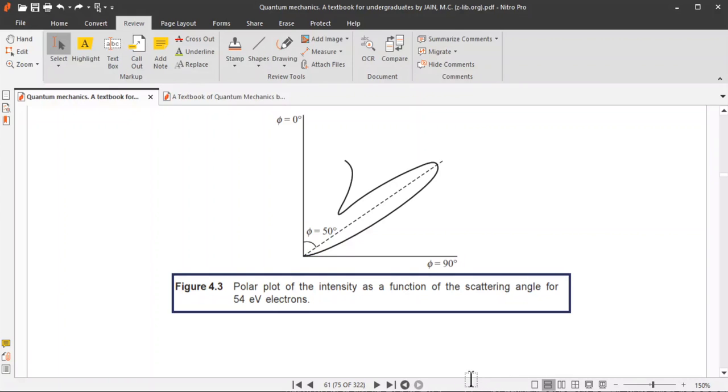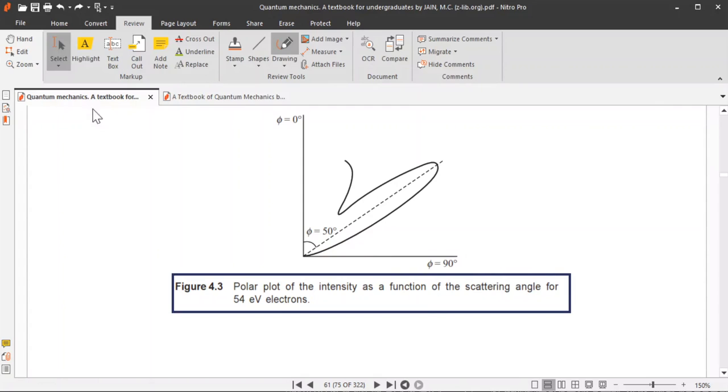If you draw a line, this line will correspond to phi equal to almost 35 degree. So this angle will be almost 35 degree for the minimum intensity.